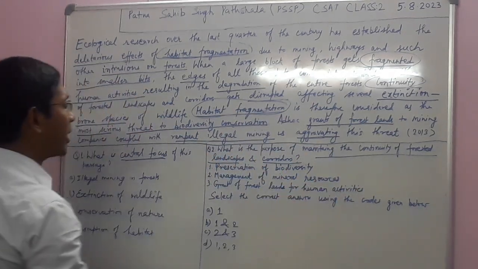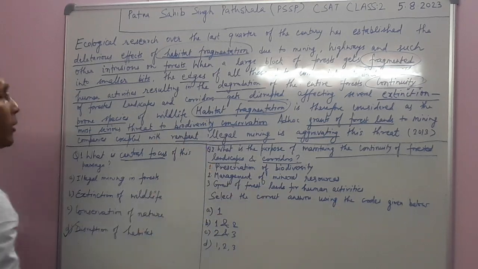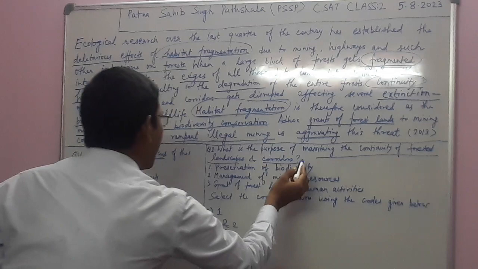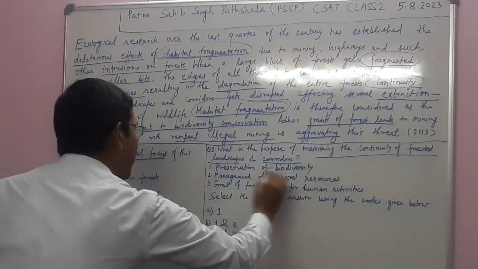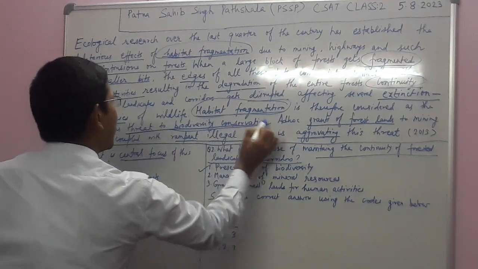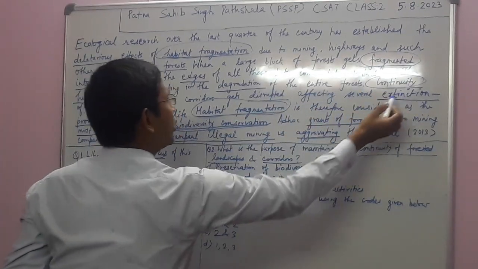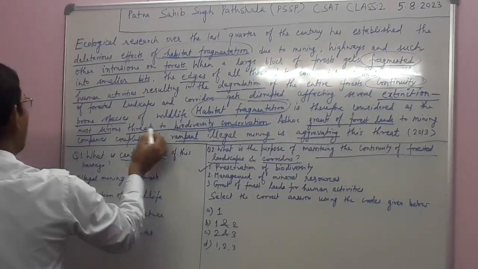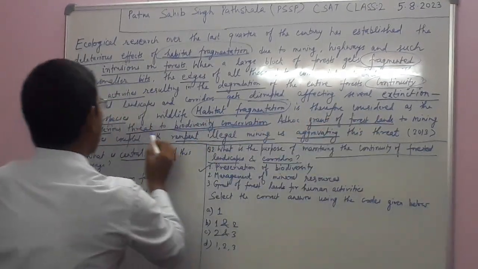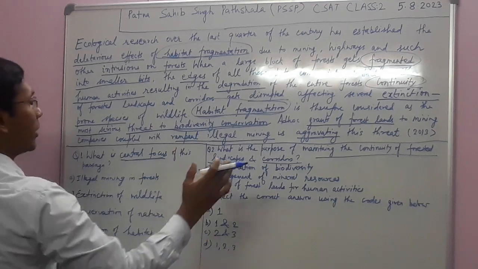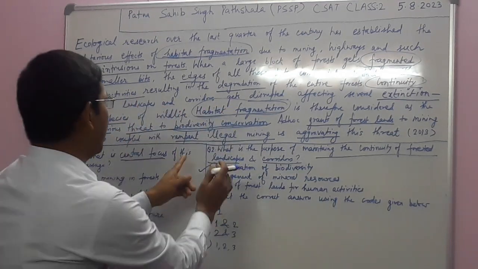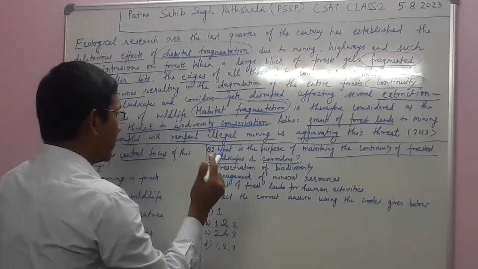Their conservation and preservation become more difficult. So the purpose of maintaining continuity of forested landscapes can be preservation of biodiversity, because lack of continuity leads to threat to biodiversity conservation. Habitat fragmentation causes threat to biodiversity conservation. Therefore, continuity of the forested landscapes will lead to preservation of the biodiversity.